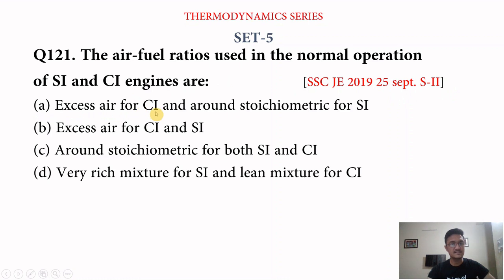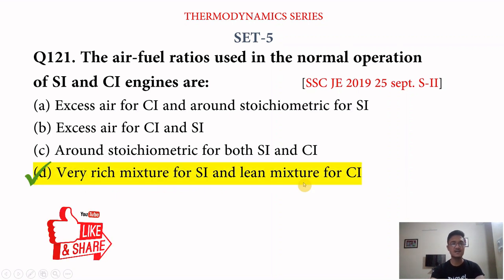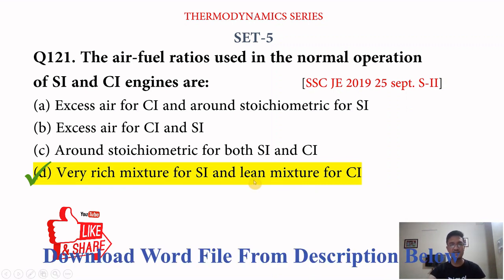Option A: excess air for CI, that is the diesel engine, and around stoichiometric for SI, that is the petrol engine. Option B, excess air for CI and SI. Option C, around stoichiometric for both SI and CI. And option D is a very rich mixture for SI and lean mixture for CI. So the correct answer is D, very rich mixture for the spark ignition engine and lean mixture for the compression ignition engine.